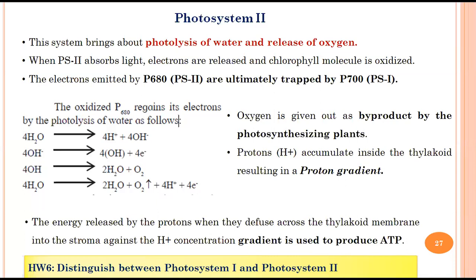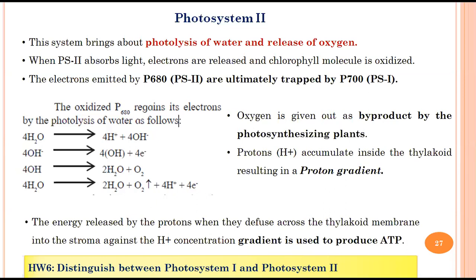However, the elements will be then transferred or given to the photosystem 1. So that's what the third point says. The electrons emitted from this particular system are trapped by photosystem 1. That is P700. Okay. As I mentioned, if photolysis of water हो रहा है, तो obviously oxygen is given out as a byproduct. And जो भी protons हम लोग दे रहे हैं यहाँ से, that will be actually taken up inside the thylakoid membrane and it forms the proton gradient.